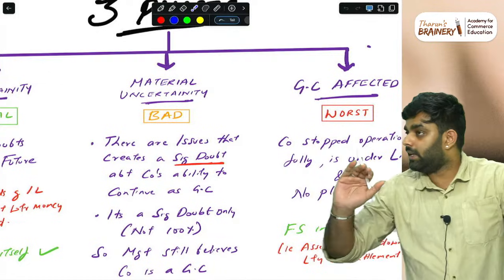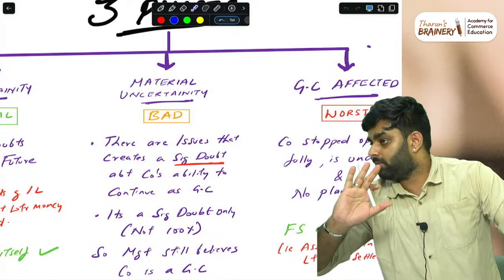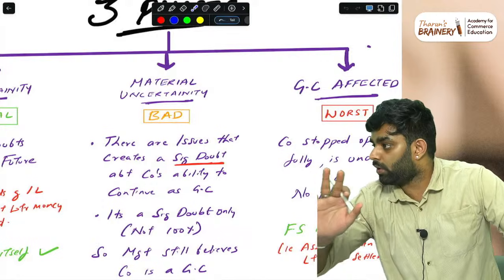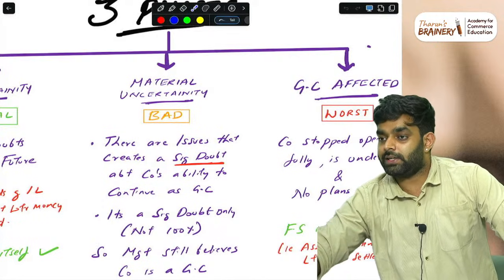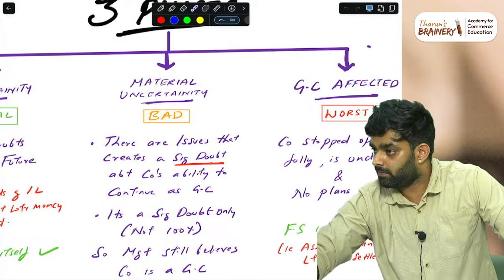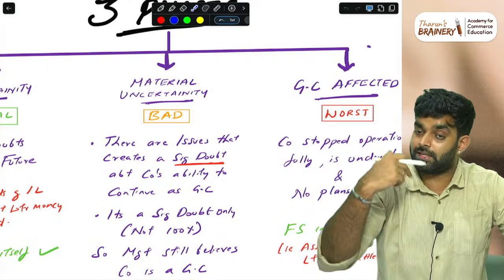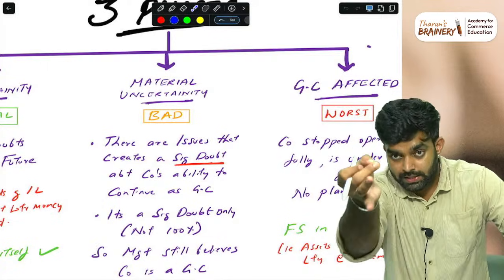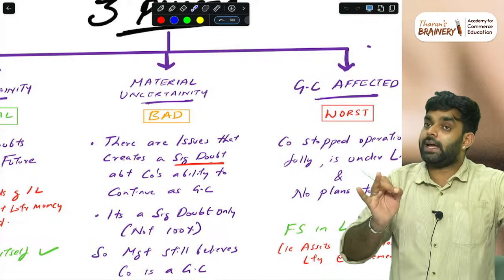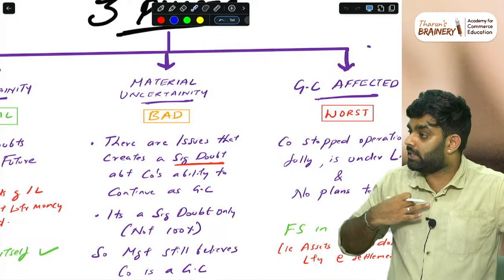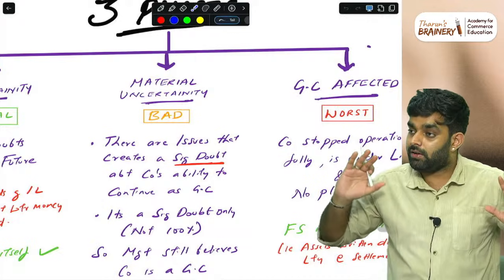So if that answer is okay, by common sense and judgment, we can also assume that it is only a material uncertainty, and going concern is not yet affected. First of all, we will ask based on our doubt, and they will give us the answer. If that answer is okay for us by our professional judgment, then the auditor can go with that.